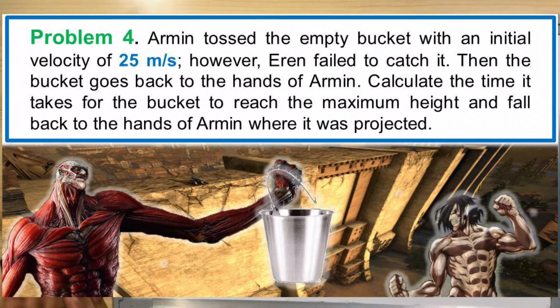Armin tossed the empty bucket with an initial velocity of 25 meters per second. But Eren failed to catch it. Thus, the bucket goes back to the hands of Armin. So if this is the case, calculate the time it takes for the bucket in going to the maximum height and also fall back to the hands of Armin where it was projected.